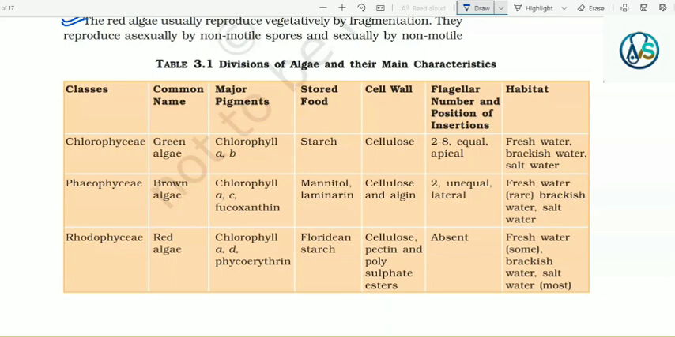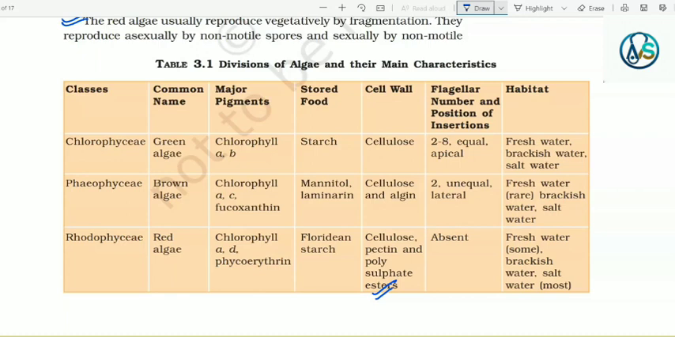In the case of Chlorophyceae, the cell wall is made up of cellulose. In case of Phaeophyceae, the cell wall is made up of cellulose and algin. And in the case of Rhodophyceae, the cell wall is made up of cellulose, pectin and polysulfate esters. The flagellar number and position of insertion in the case of Chlorophyceae is 2-8 equal apical. In the case of Phaeophyceae, that is 2 unequal lateral. And in the case of Rhodophyceae, that is absent. And the habitat of Chlorophyceae is freshwater, brackish water and salt water. In the case of Phaeophyceae, their habitat is freshwater, very rarely, brackish water and salt water.